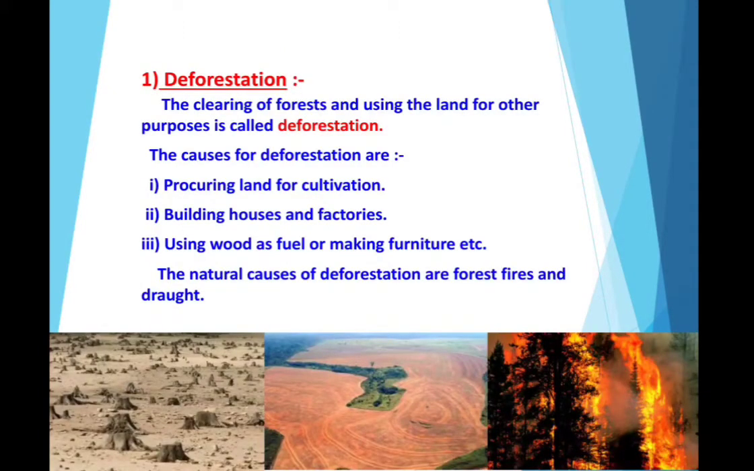So first of all, we will study deforestation. What is deforestation? De means something that is negative. Whenever we use the prefix de, that is removal. Clearing of forests and using the land for other purposes is called deforestation. The causes of deforestation are procuring land for cultivation, building houses and factories, using wood as fuel or making furniture.